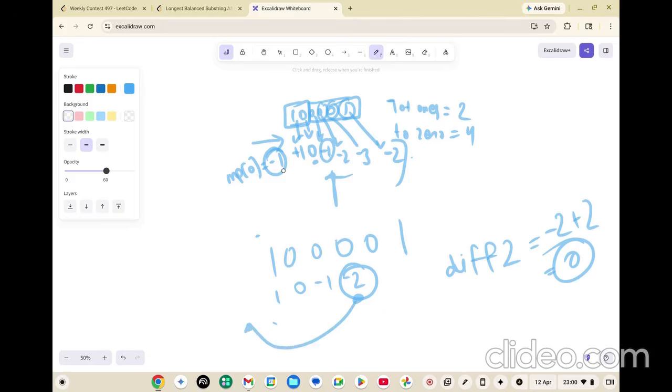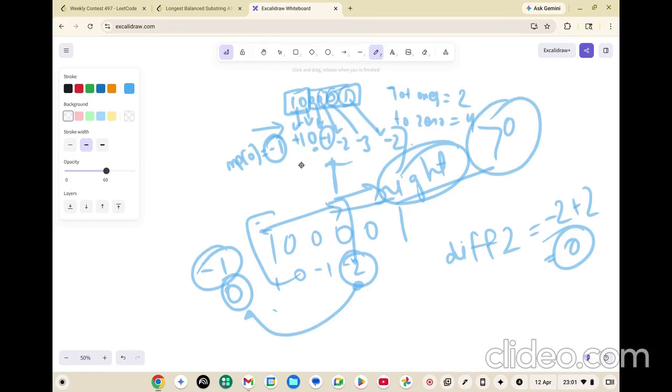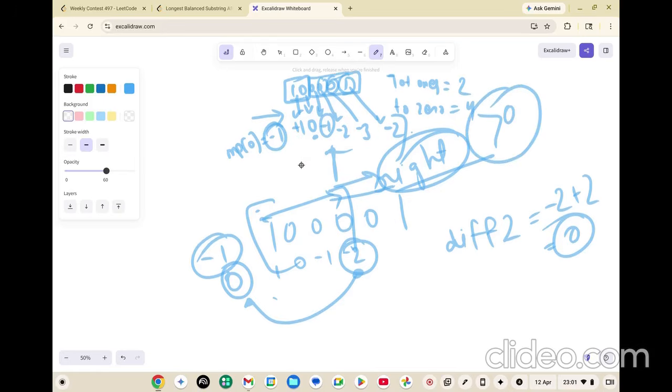Now we will say, okay, on my right side do I have a 1? How do I find that on the right side? I have already explained: count of 1 till this very moment minus total count. If that is greater than 0, then that means 1 exists on my right-hand side. Now the answer will be 0 1 2 3, so 3 minus minus 1, which is 4. So the answer we got is 4, and that is the maximum.